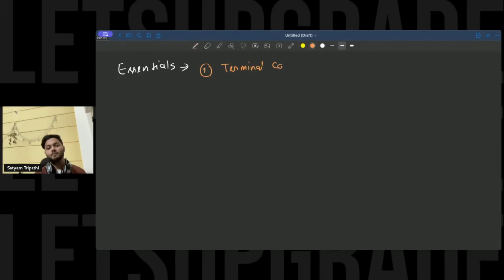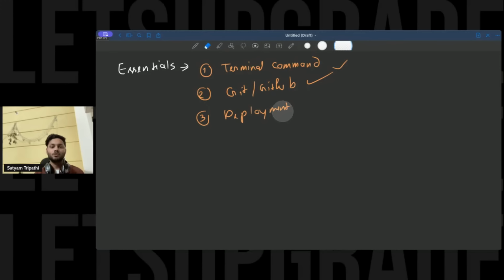terminal commands. The second one that I'll talk about is Git or GitHub. The third one is, let's just say, you can consider these two majorly. So let me just erase it. Okay, these things.